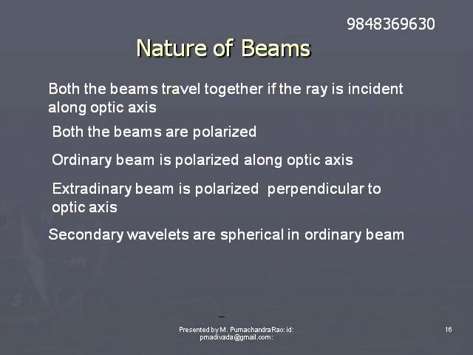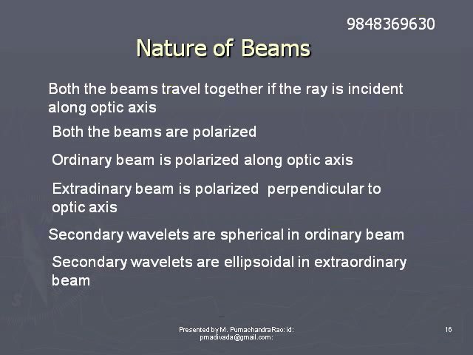The ordinary ray is polarized in the plane of the optic axis. The extraordinary ray is polarized perpendicular to the optic axis.